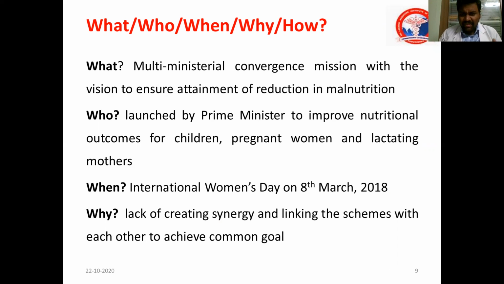So why this? There's a program previously, ICDS or multiple nutrition programs. Why this in specific? It is an umbrella program. That is, there was a lack of synergy previously. This program mainly concentrates on synergy, that is convergence, linking the schemes and coming to a common goal, that is, a common umbrella.